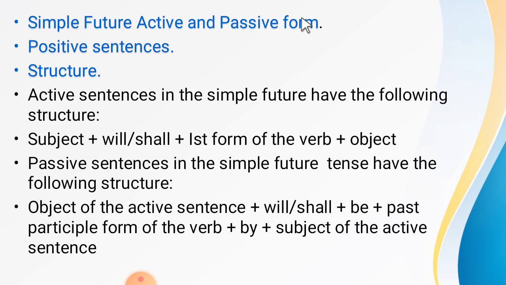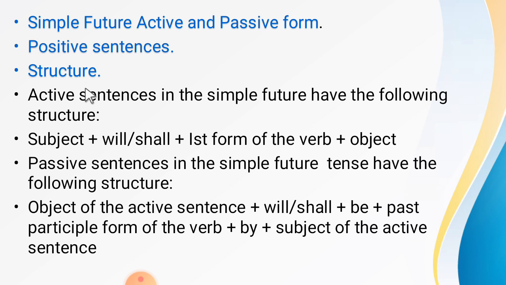In our previous video lesson we talked about past perfect tense. So you already know that past perfect continuous tense does not change into passive form. So we shift into simple future active and passive form. First of all, we look into the positive sentences of simple future, active and passive form, and how we change it from active into passive form.